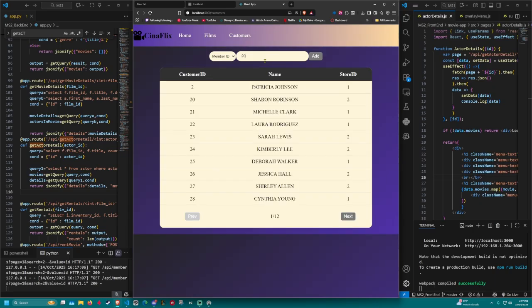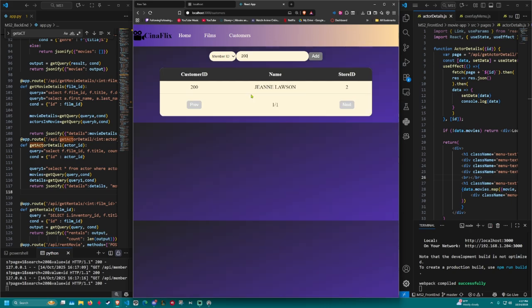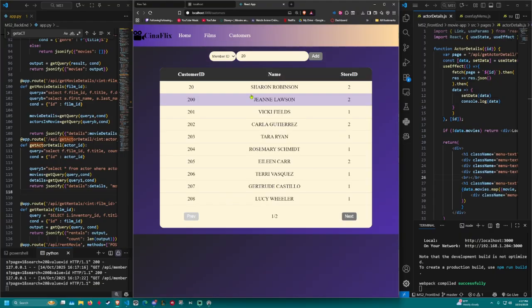If I want it to be more precise, I can search up all the customer IDs that have 20 at the beginning, or if I wanted to just search up the customer ID that 200 belongs to, which would be Gene Lawson here.